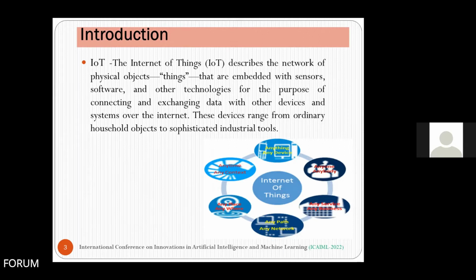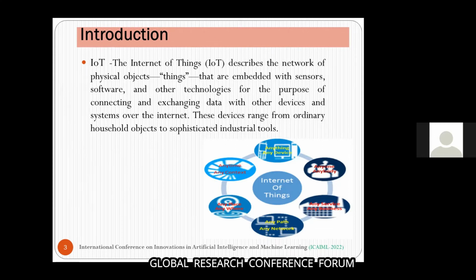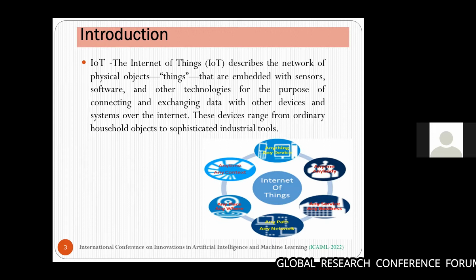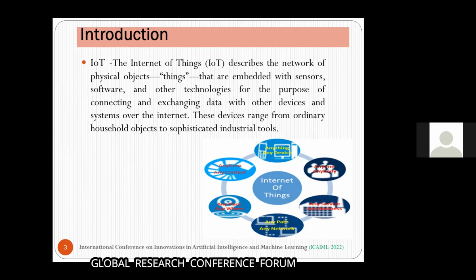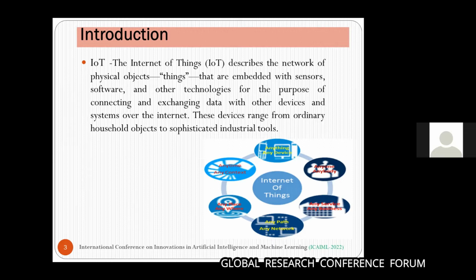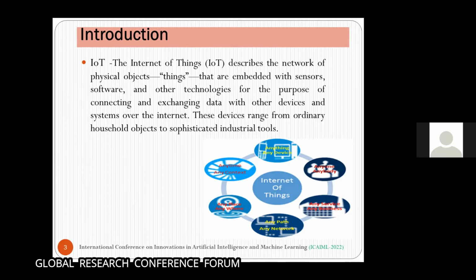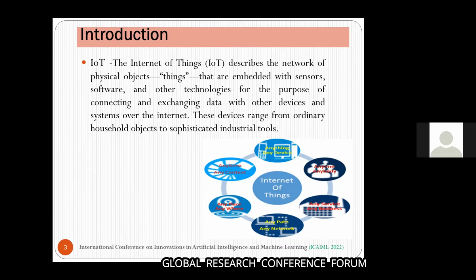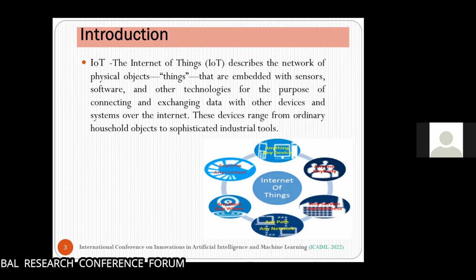So what is IoT? IoT is one type of network which consists of objects along with different things, with sensors, software, and other technologies for the purpose of connecting and exchanging data with other devices and systems over the internet. These devices range from ordinary household objects to industrial tools. As shown in the diagram, IoT is anytime, any place, anywhere, for any service; we can use the Internet of Things.